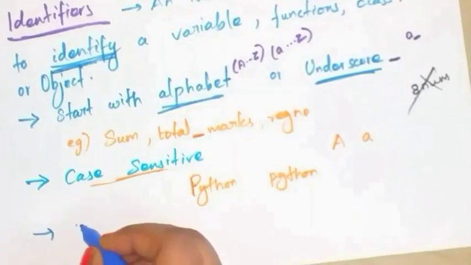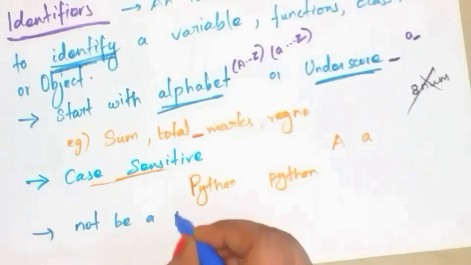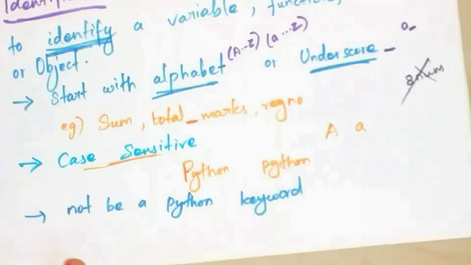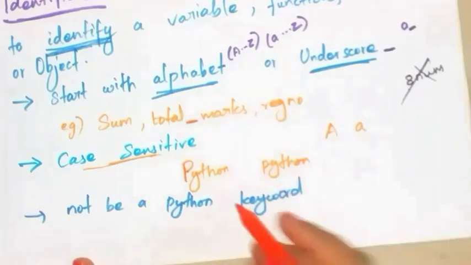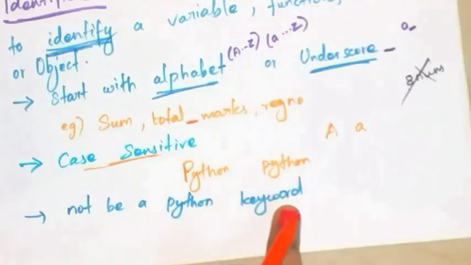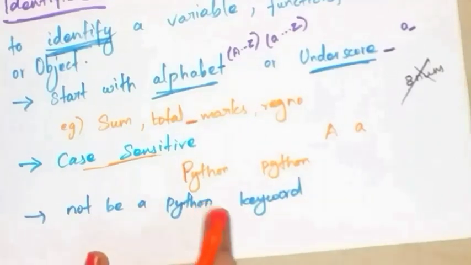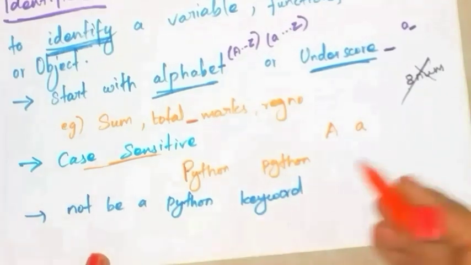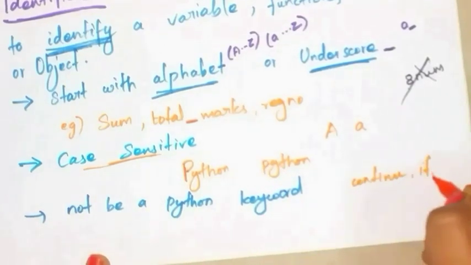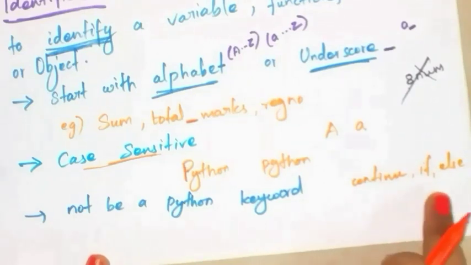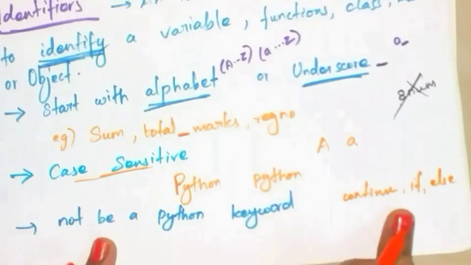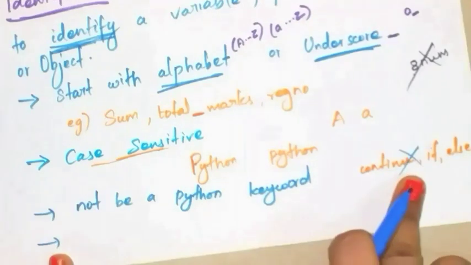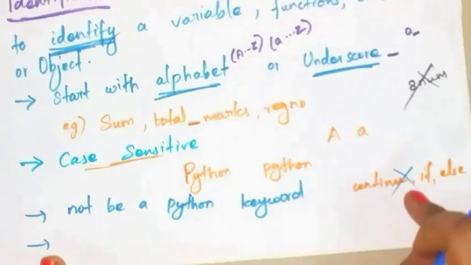Next point, identifiers must not be a Python keyword. A keyword is nothing but a reserved word, a special word. Only the Python interpreter uses these keywords, so you cannot use a keyword as an identifier. For example, continue, if, else are keywords. If you give these as an identifier name, it will display a syntax error. So these keywords are not acceptable for identifiers.